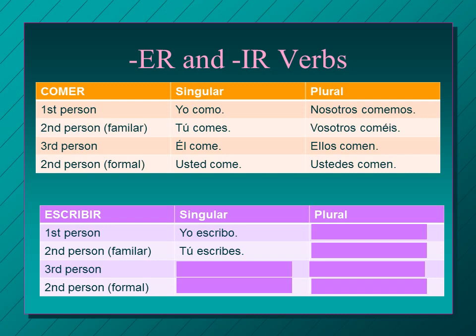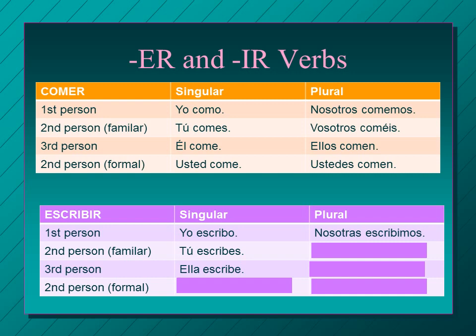So let's look at the third person singular. Ella escribe. We've got an E at the end. We drop the IR and add an E. All right, let's look at the nosotros form. Nosotros escribimos. This one does have an I, and it is different than ER here. With AR verbs, it's amos.